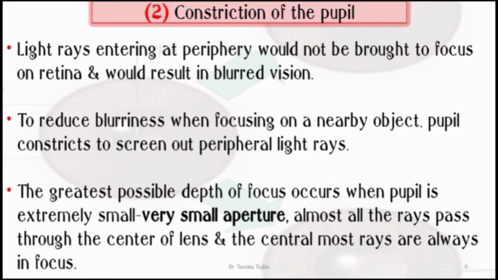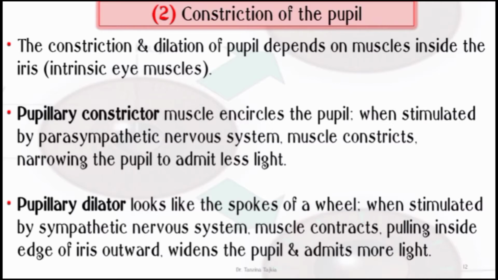The greatest possible depth of focus occurs when the pupil is extremely small, that means a very small aperture. Almost all the rays pass through the center of the lens, and the centralmost rays are always in focus. The constriction and dilation of the pupil depend on the muscles inside the iris, that means the intrinsic eye muscles.